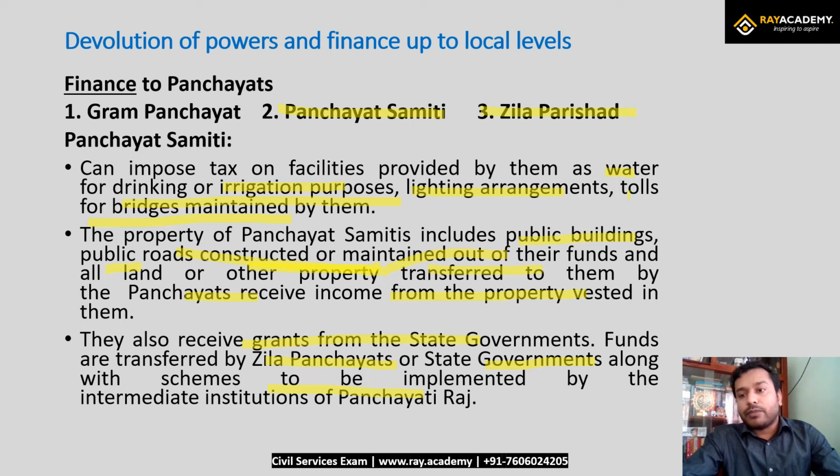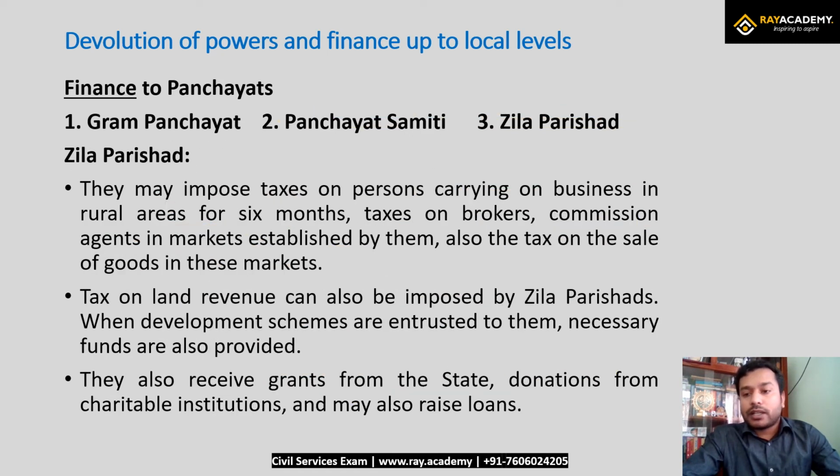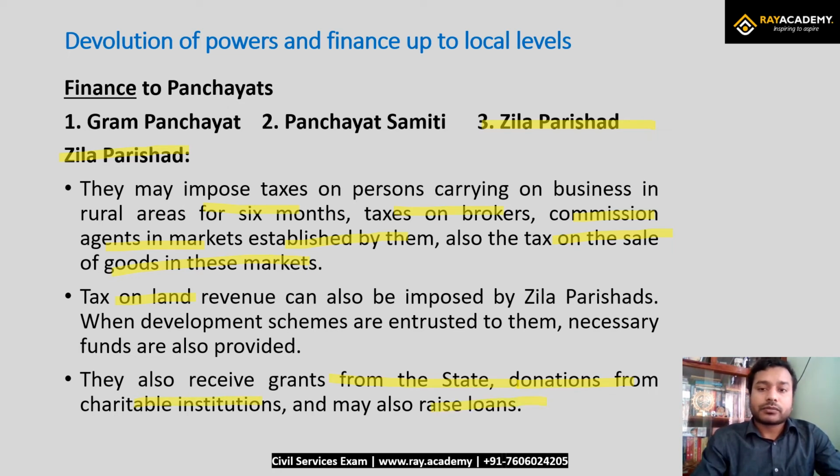Now let us understand the Jilla Parishad, and what are the different types of sources of revenue. So this is now the Jilla Parishad. They also impose taxes, for example on rural areas for 6 months, taxes on the brokers and commission agents in the market established by them, also a tax on the sale of goods in these markets. A tax on land revenue can also be imposed by the Jilla Parishad when development schemes are entrusted to them. They also receive grants from the states, certain donations from charitable institutions, and may also raise loans. So those are the sources of revenue for the Jilla Parishad.